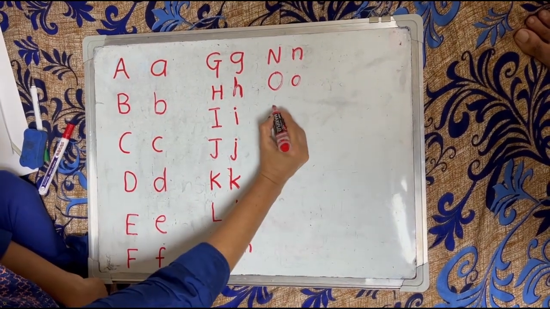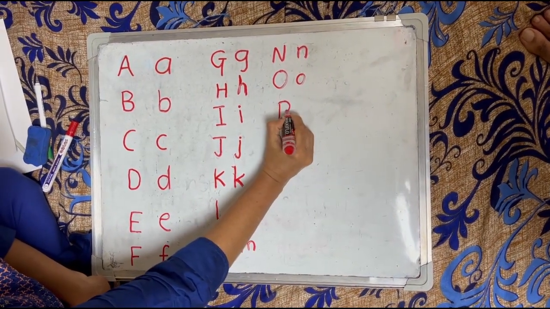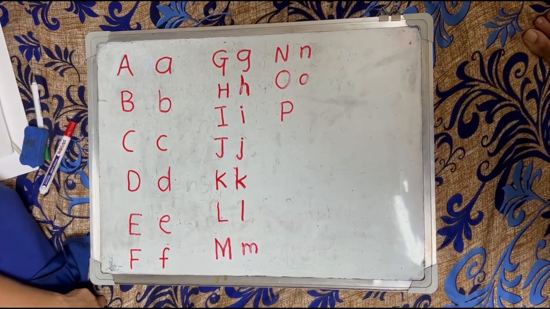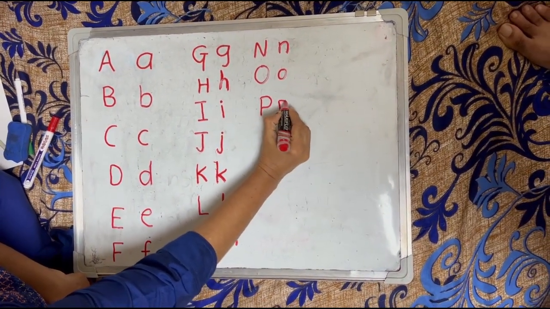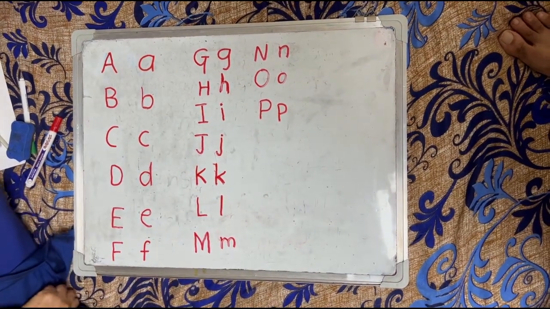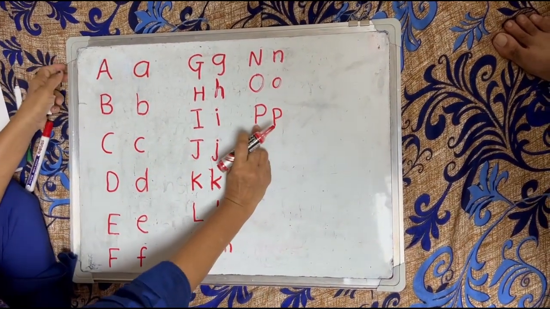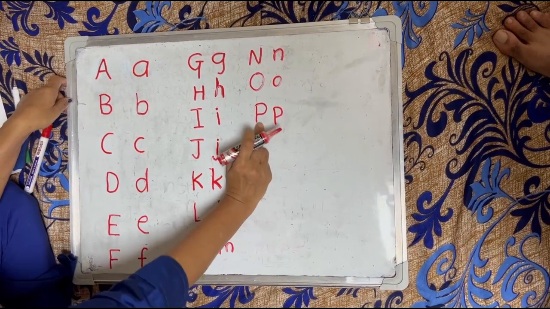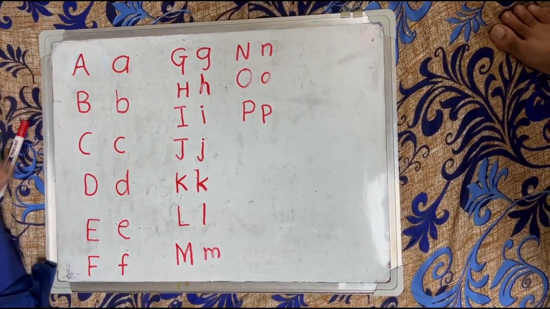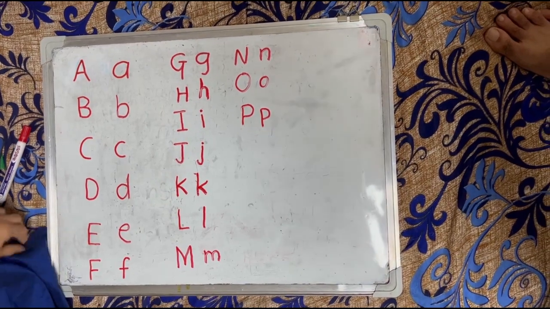Your next letter is P. This is capital letter P and here it is small letter p. The phonic sound of letter P is P, P, P.